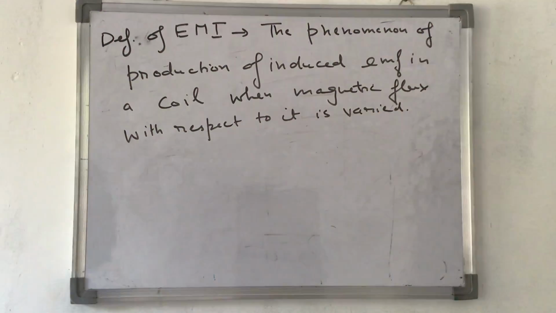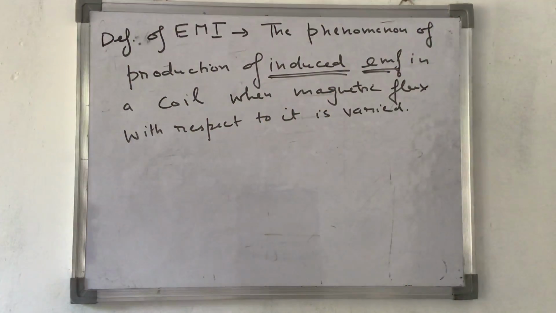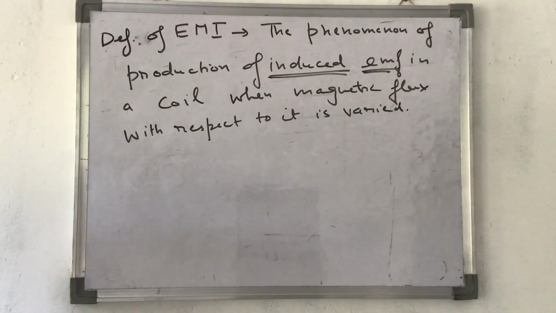I am specifying a certain thing. It is the phenomenon of production of induced EMF, you can say induced voltage also, in a coil when magnetic flux with respect to it is varied. Nowhere have I mentioned current, specifically I have written induced EMF. I'll be explaining why I use induced EMF and I cannot replace it with induced current.